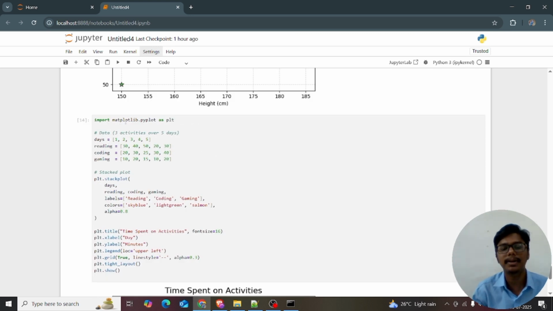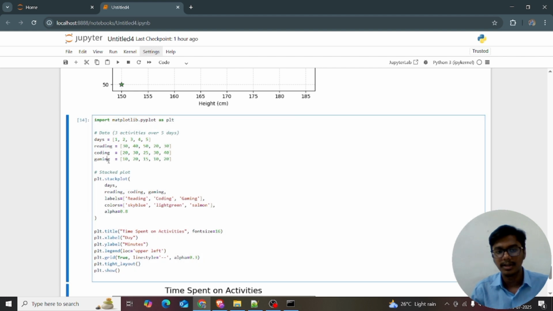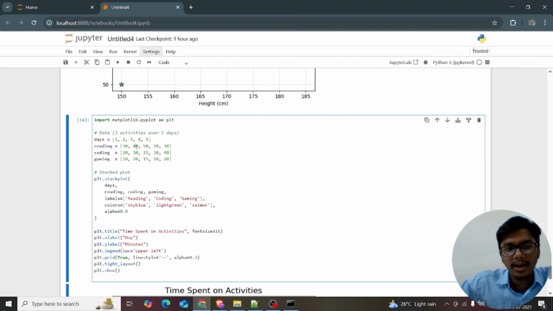I'm using matplotlib.pyplot as plt. I'm giving three activities: reading, coding, and gaming, for a total of 5 days. For reading: 30, 40, 50, 20, 30. For coding: 20, 30, 25, 40, 30, 40, and for gaming: 10, 20, 15, 10, and 20. Don't take it as anything but minutes.